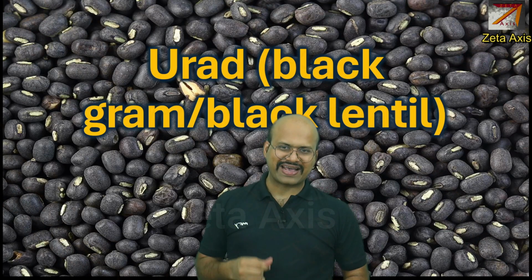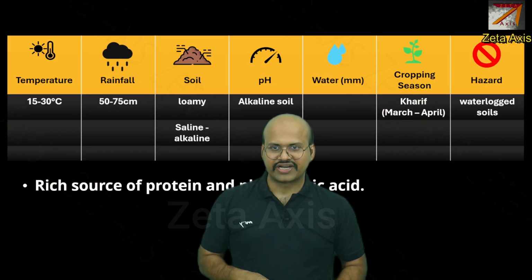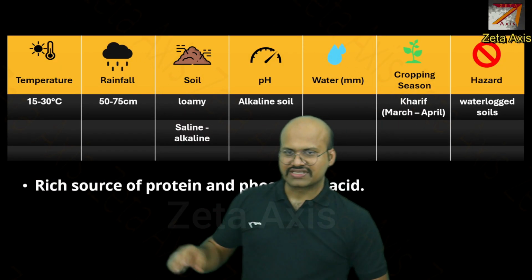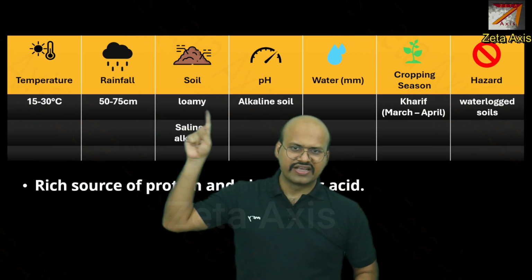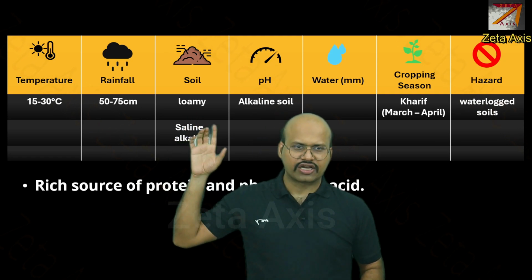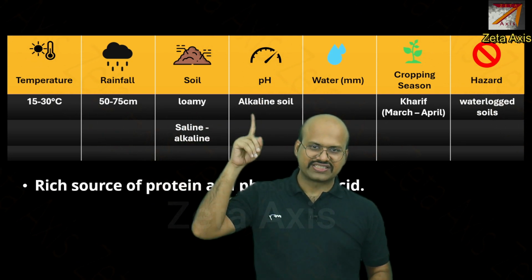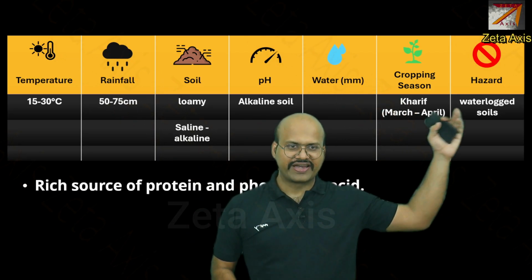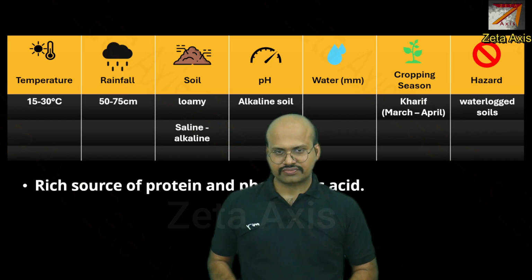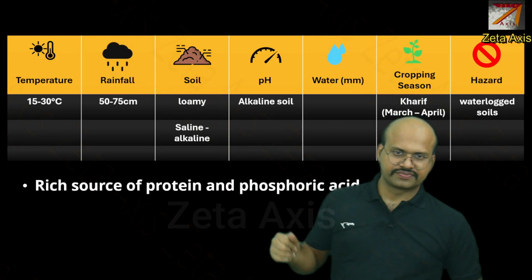Urad is called black gram or black lentil. The climate that is required for Urad production is slightly on the warmer side. It requires very less rainfall just like other pulses. It requires loamy soil and slightly saline or alkaline soil pH, we can see that it likes alkaline soil, and it is grown in Kharif season and it does not like waterlogged soil. It is also a rich source of protein and phosphoric acid.